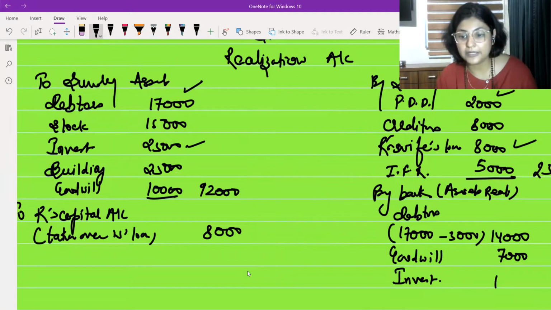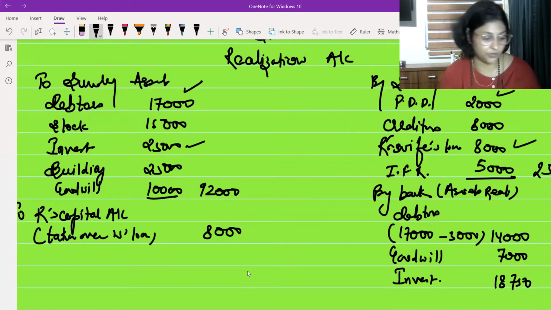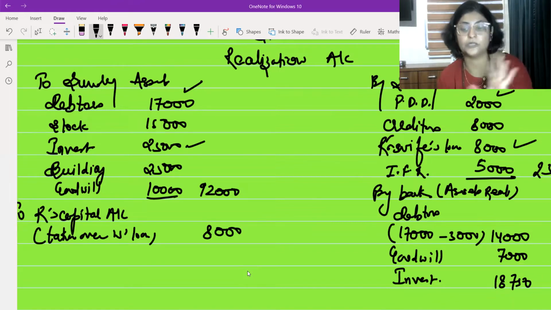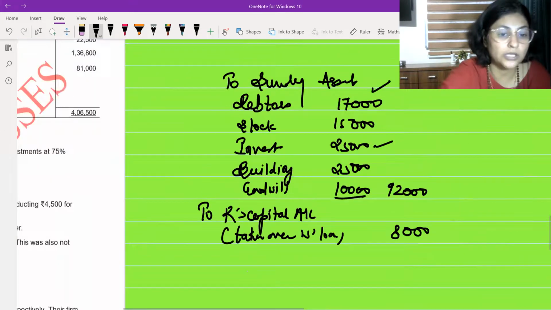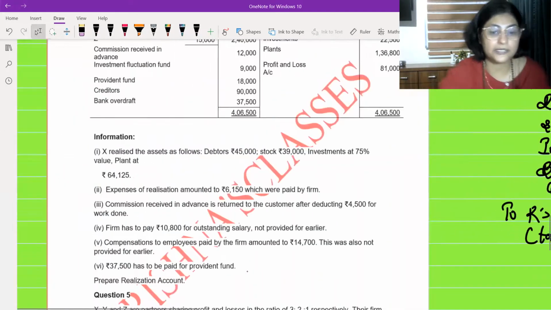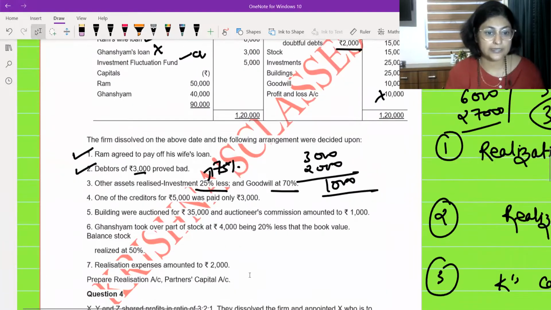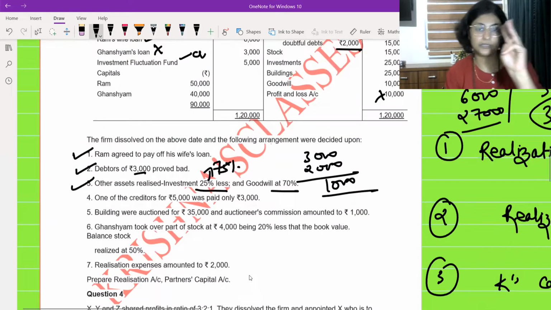Okay, so 18,750, 25,000 plus 75%. If you are using a calculator, you take out that. Okay, fine. Now let us go ahead and see the next one. What is next one? We have done this up to here. Third point, we have finished.